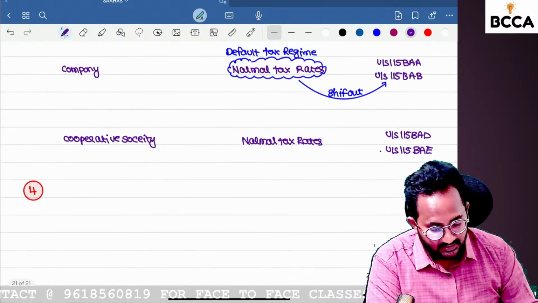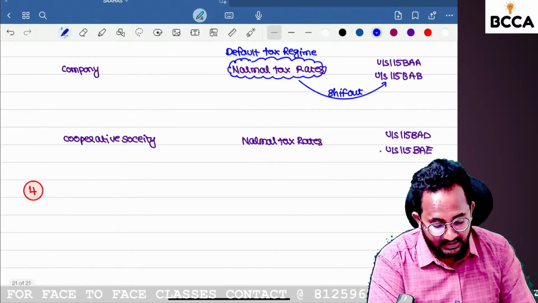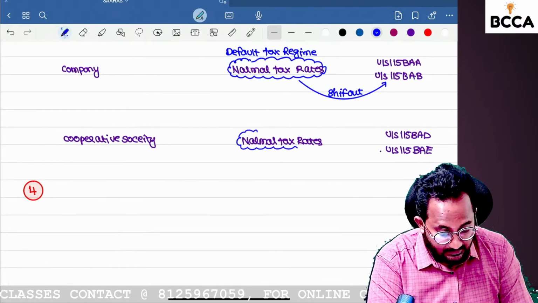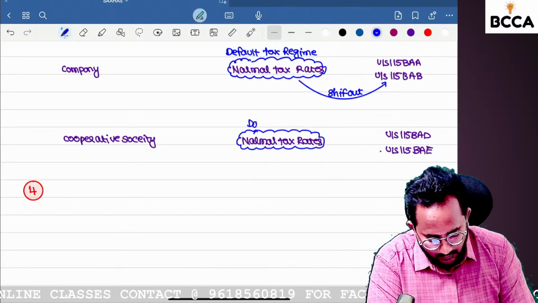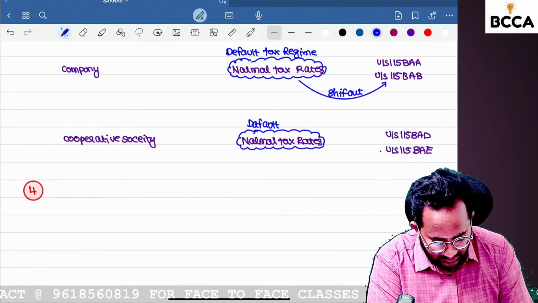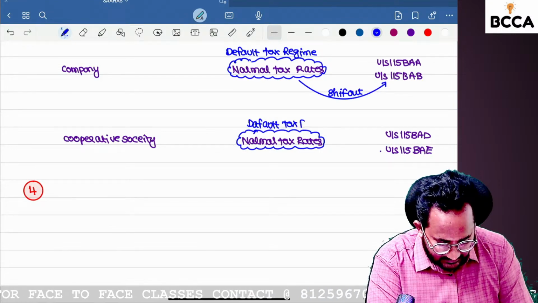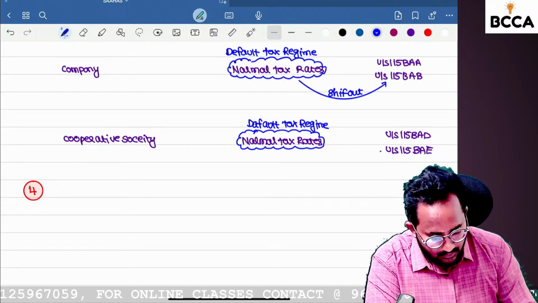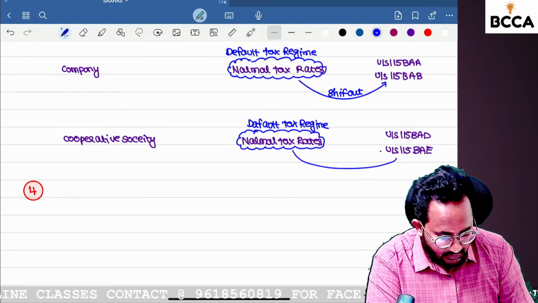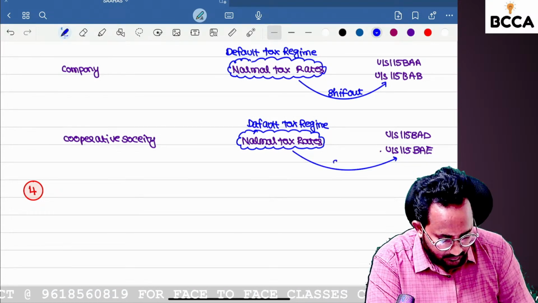What is the default tax regime? Normal tax rates only. Default tax regime: if you open the website, automatically what is the tax rate? Given by default. Normal tax rate. If you want to shift out, yes, you can shift out.